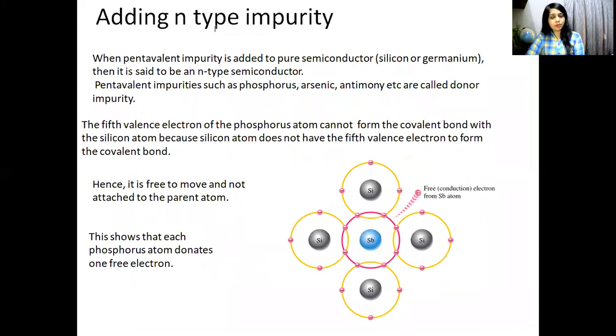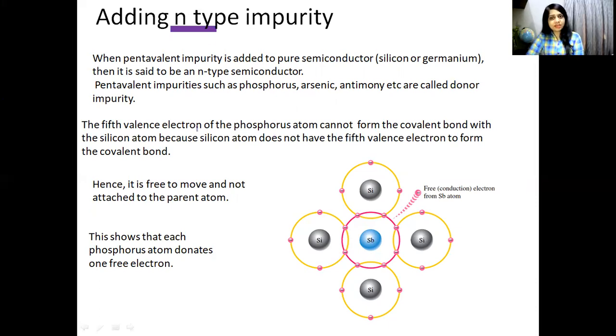Then what is n-type impurity? When a pentavalent impurity is added to a pure semiconductor, pentavalent meaning having 5 valence electrons in the outermost orbit, that is silicon or germanium, then it is said to be an n-type semiconductor. Pentavalent impurities such as phosphorus, arsenic, antimony, etc. are called donor impurities. So whenever we add a pentavalent impurity, it is called a donor impurity.